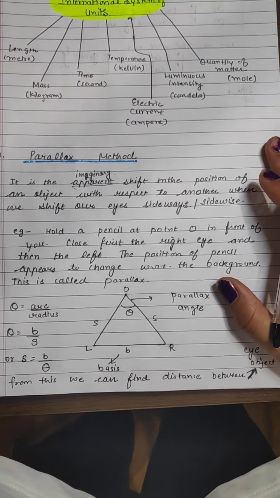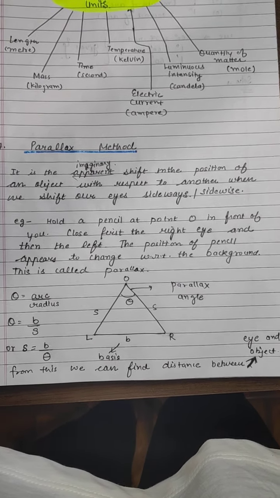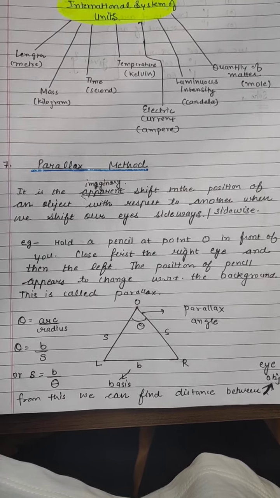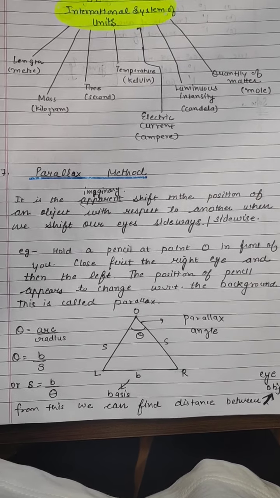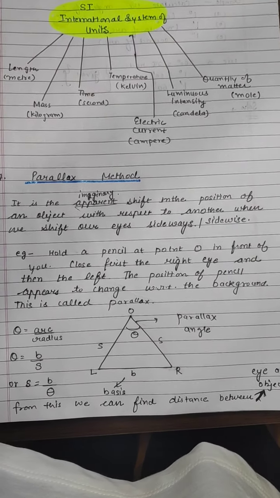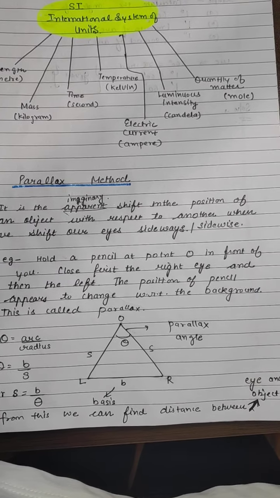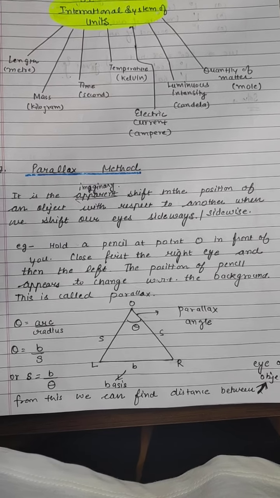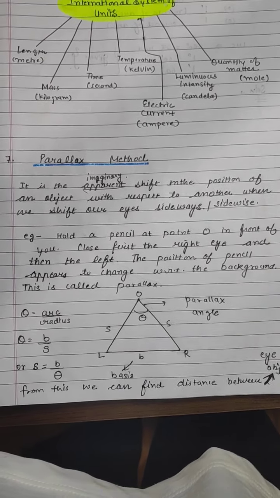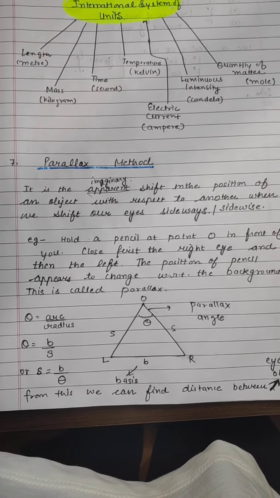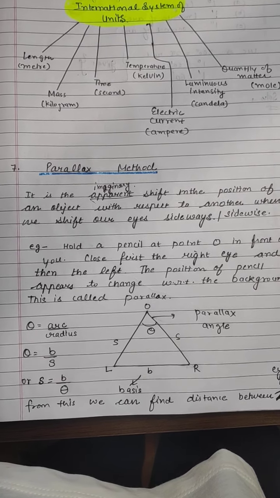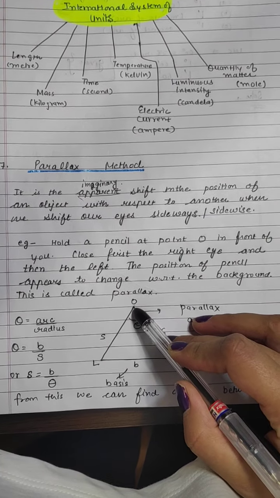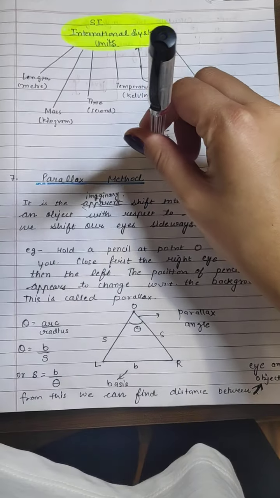Now what is the parallax method? It is an apparent shift. Apparent means something which is imaginary, which does not actually happen but appears as if it is happening. So it is an apparent shift in the position of an object with respect to another when we shift our eyes sidewise. We'll do this with the help of an example. Suppose I am holding a pencil or pen. You can keep a pen or pencil here at the point O in front of you.